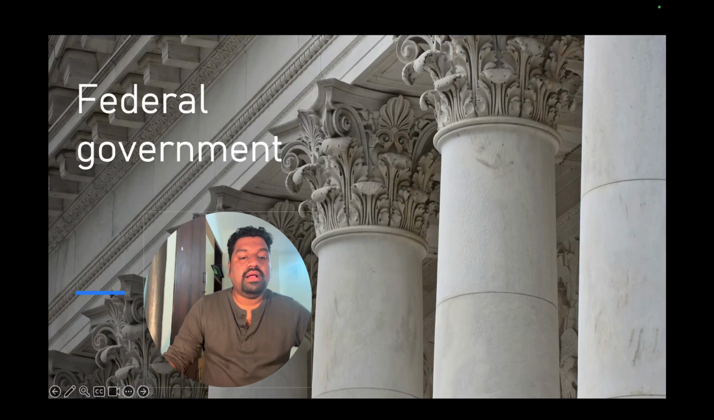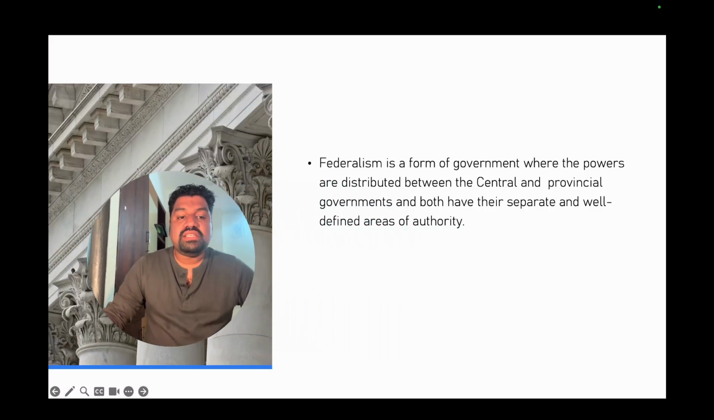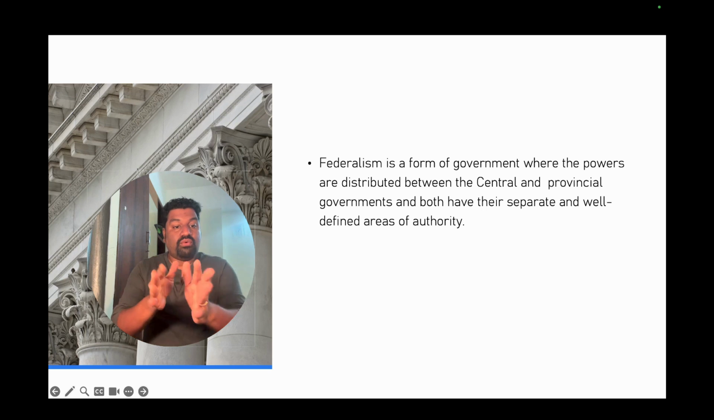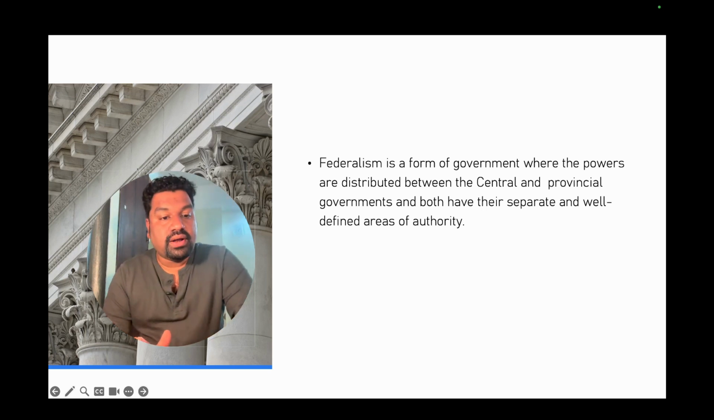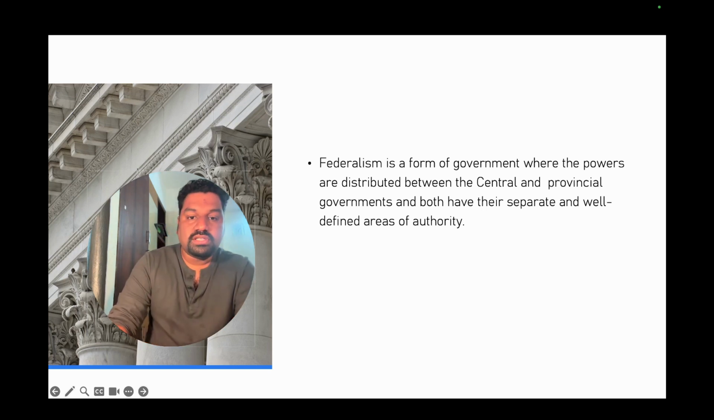Okay, federal government. Now we will talk about it. Till now we were talking about unitary government. Federalism is a form of government where the powers are distributed between central and provincial governments, and both have their separate and well defined areas of authority. India is a quasi federal state, not completely federal. That is the best word which is used for our country.